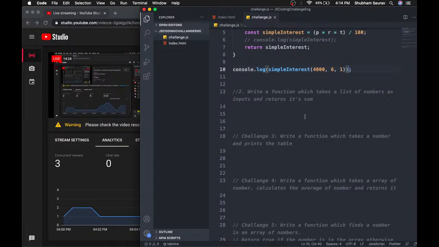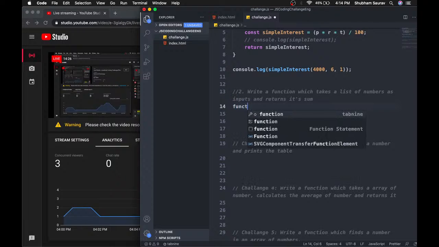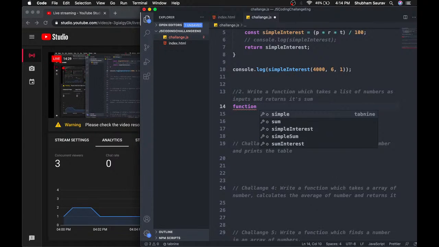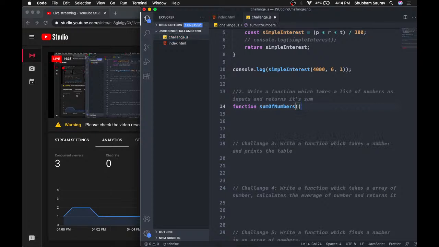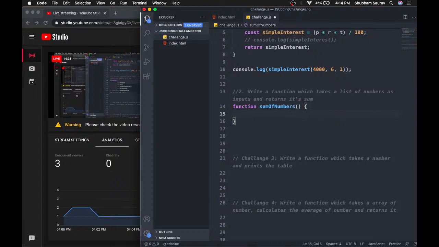Yeah, so should we start with the second challenge? So we have to write a function. So first up we will write a function, and I'll call this sum of numbers. So sum of numbers, and this is our function, and this function is going to take a list of numbers. It basically means that it is going to take an array of numbers, right? So I'm going to call that numbers, and it is going to return its sum.